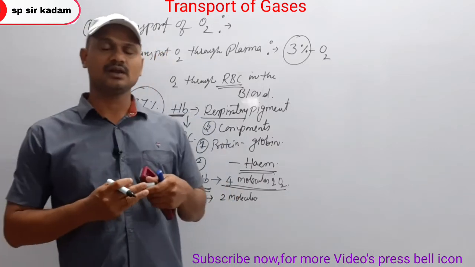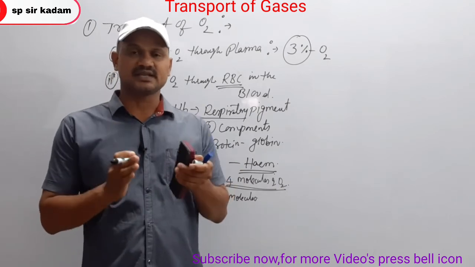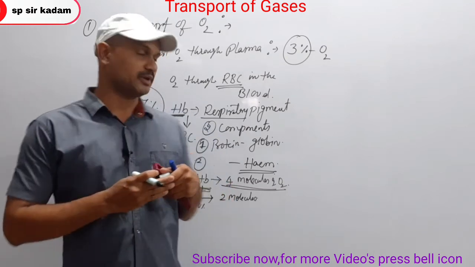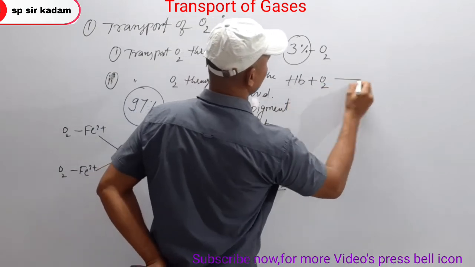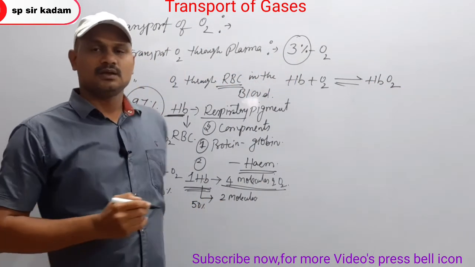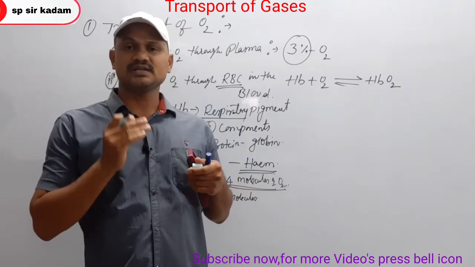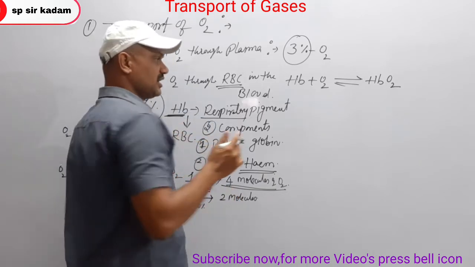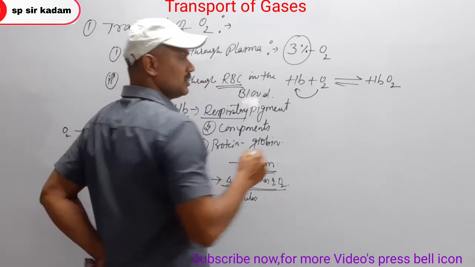At that condition, oxygen easily binds with hemoglobin to form oxyhemoglobin. Okay, now at the alveoli level, where oxygen tension is high, oxygen easily binds with that hemoglobin. So to form what?